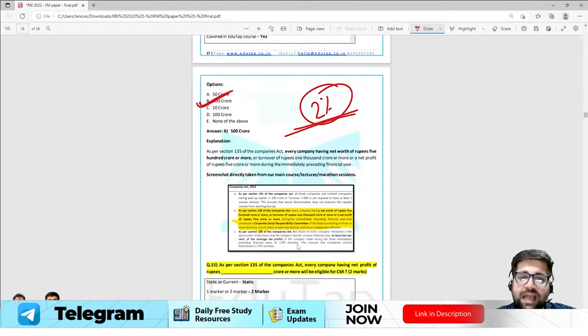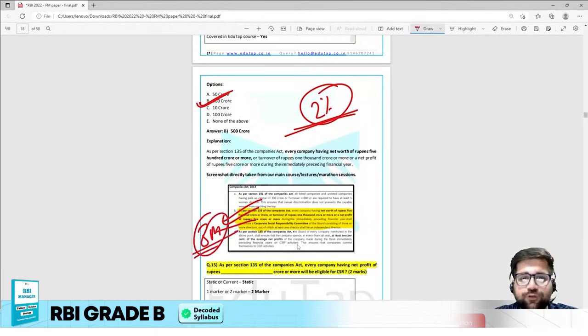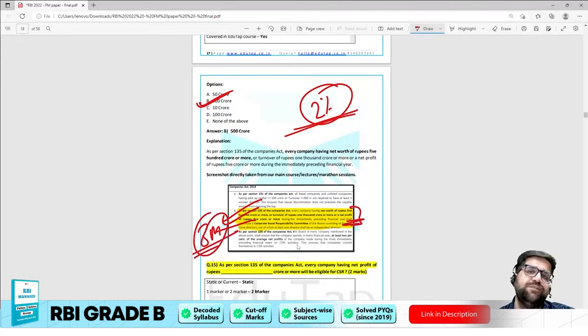Now this is the exact paragraph under which RBI has framed a question worth 8 marks. If you see, this is the exact paragraph which has been mentioned under your corporate governance chapter of management.